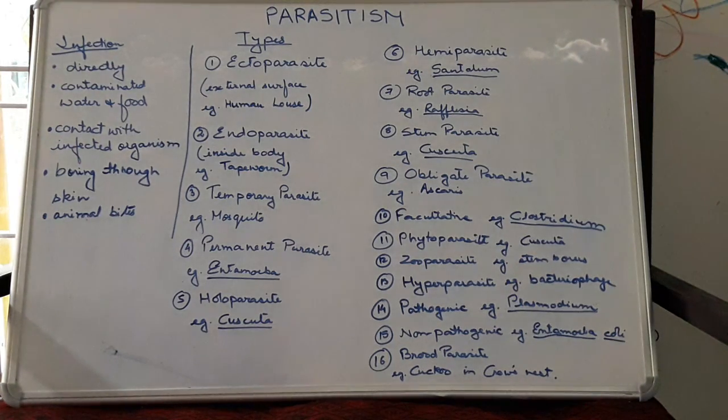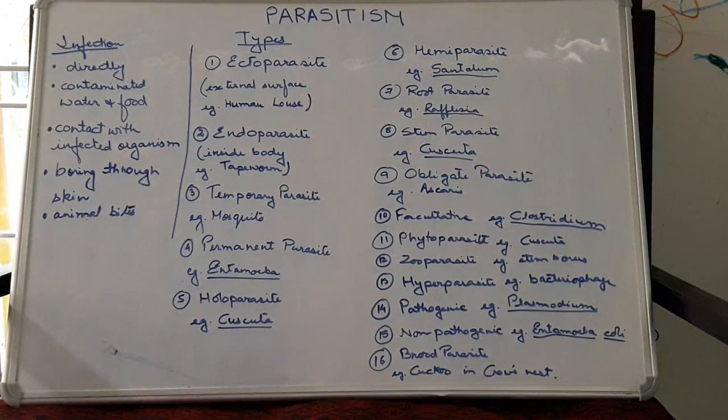Now, the parasite is also a living organism. So it may also face some problems during its entry into the host. So it develops some types of adaptation so that it doesn't face any problem and can easily enter into the host. First, it has resistant eggs and cysts, so that if the conditions are not favorable, its eggs and cysts do not get destroyed.